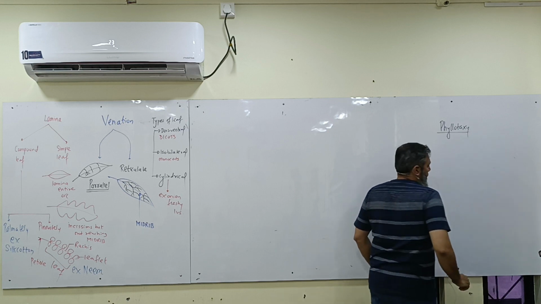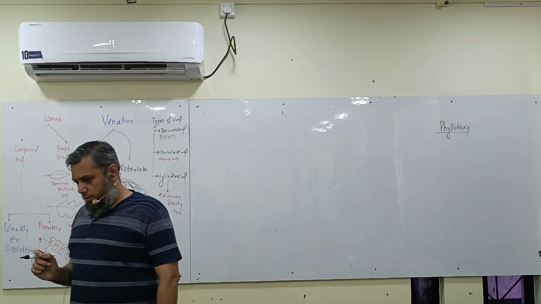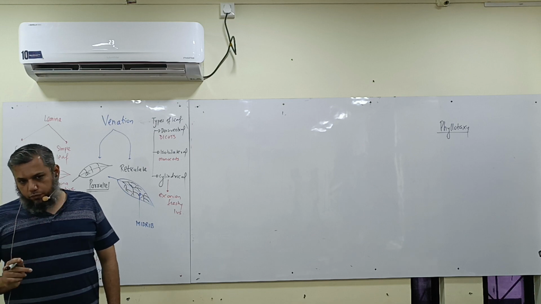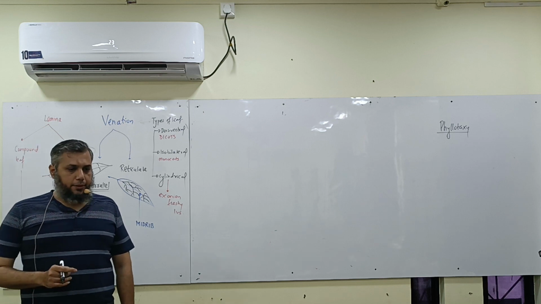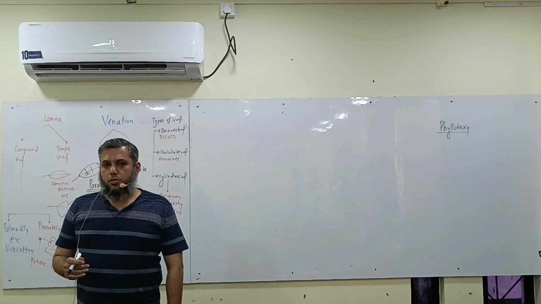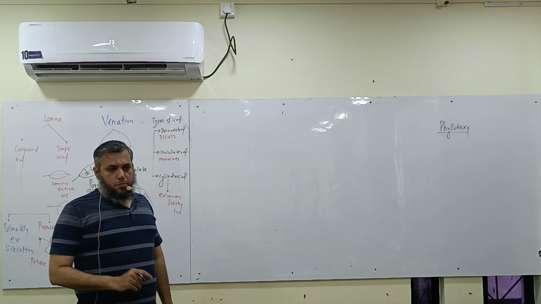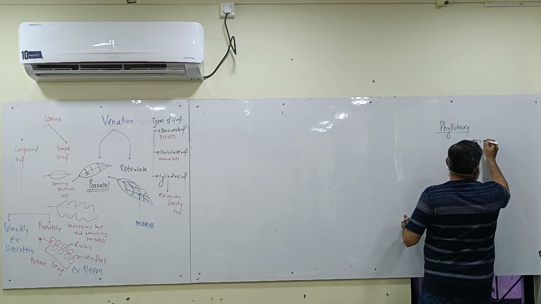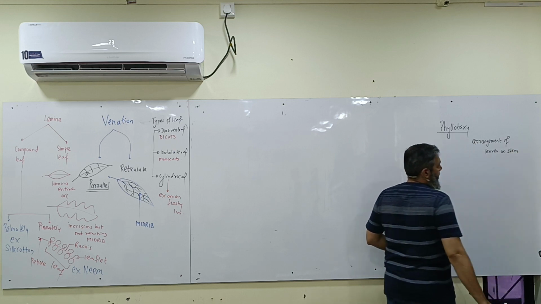Phyllotaxy. What are we talking about, kids? Phyllo means leaf. Chlorophyll जब बोलता है ना, chloros मतलब green, phyllo मतलब leaf. Taxis: have you come across the word taxonomy? Which is nothing but arrangement. So taxis means arrangement. So what is the meaning of the word phyllotaxy? It will be the arrangement of the leaves on the stem.